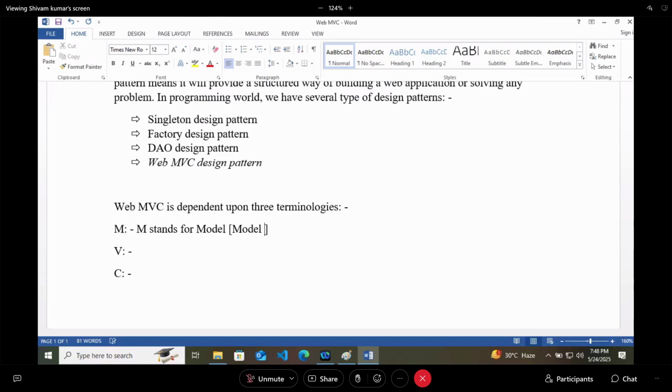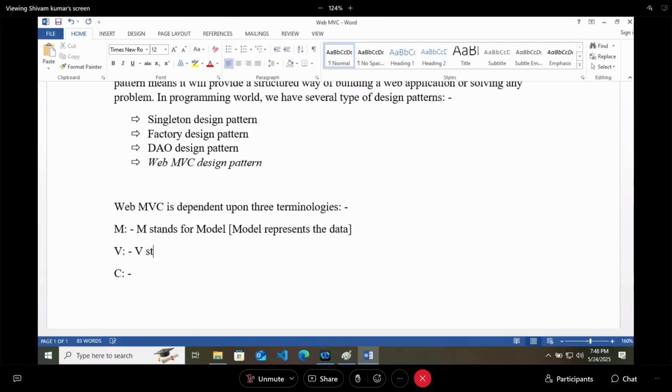Model represents the data. Whatever data you have is known as the model.